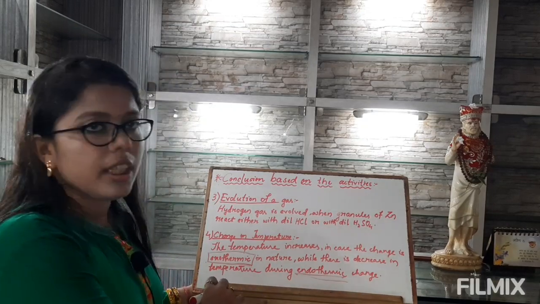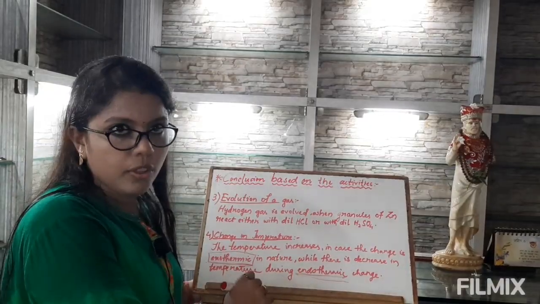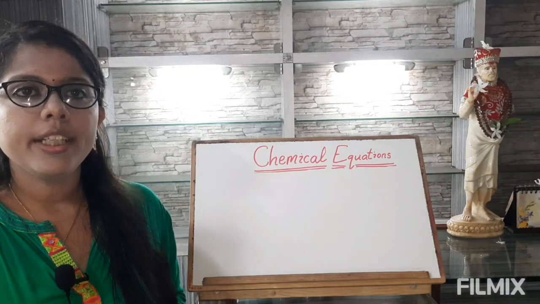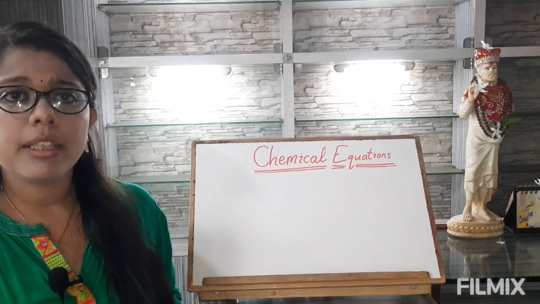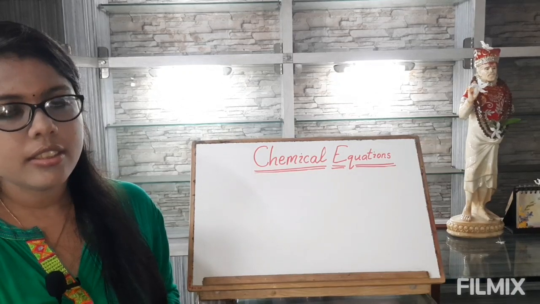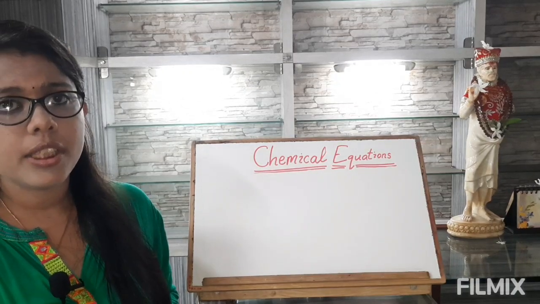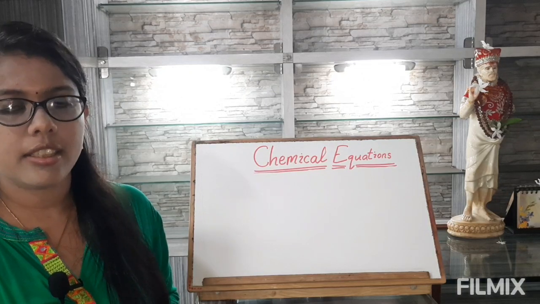Endothermic change refers to the chemical reactions in which the heat energy is absorbed. We understood what a chemical reaction is, and we saw that all the chemical changes are accompanied by chemical reactions, and all the chemical equations have been framed to describe the chemical reactions.